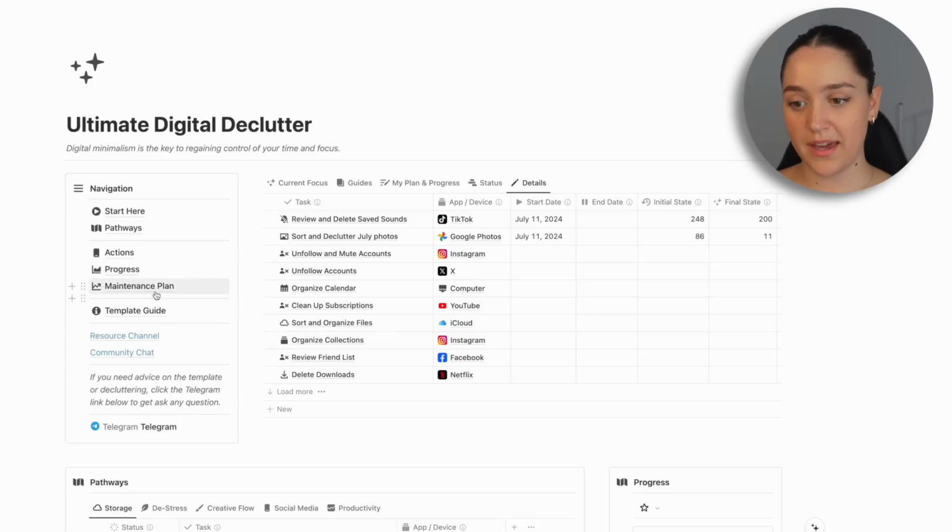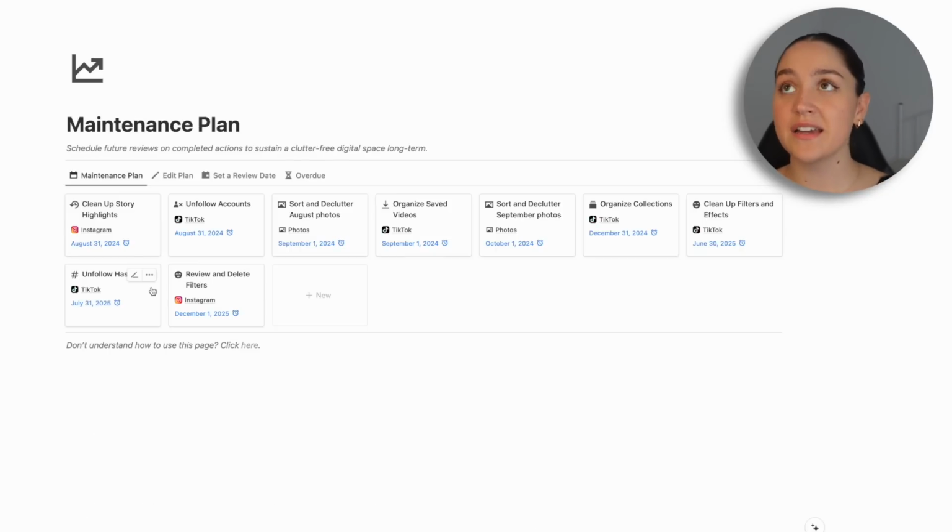And our last big page is the maintenance plan. So like I said, there's no point doing this whole huge digital declutter if you're not going to maintain the clutter-free digital environment. If you delete all these things and they build up again, I mean, maybe you're okay with that, but for me, I don't want that. I want to get rid of these things and keep them clutter-free.